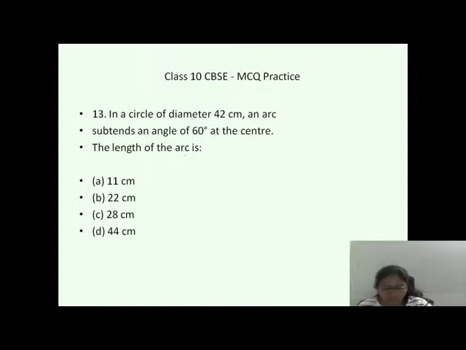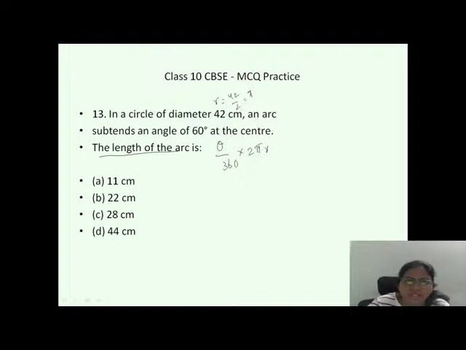In a circle of diameter 42 centimeters, an arc subtends an angle of 60 degrees at the center. The length of the arc is, a direct question. The formula for the length of the arc is theta by 360 into 2 pi r. They gave the diameter, so r equals 42 by 2, that is 21.